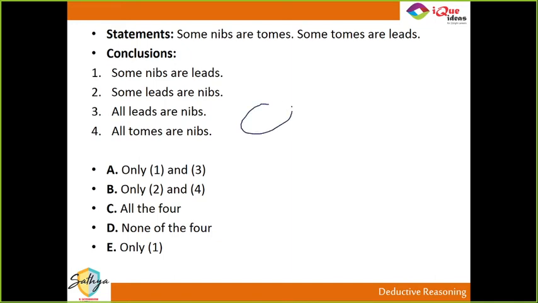Easiest way. Some nibs are tomes. Some tomes are leads. Can I say some nibs are leads? Nah. Some leads are nibs? Nah. All leads are nibs? Nah. All tomes are nibs? Nah. भाई एक ही डायग्राम में अपना काम निपट गया. So obviously none of the 4, right?